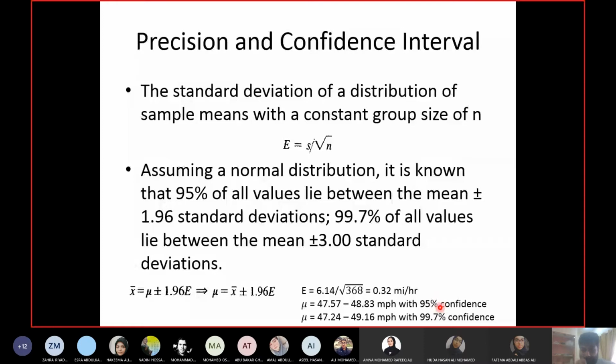So you must know how many values you should collect from the field to have a required level of precision and confidence interval. Let us see how we can relate the number of values you are going to collect in the field with the concepts of precision and confidence interval.